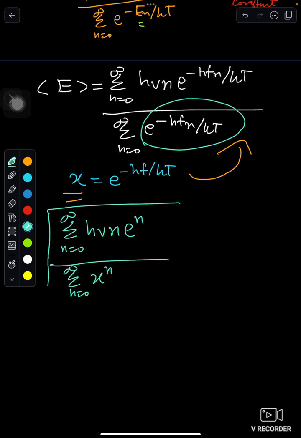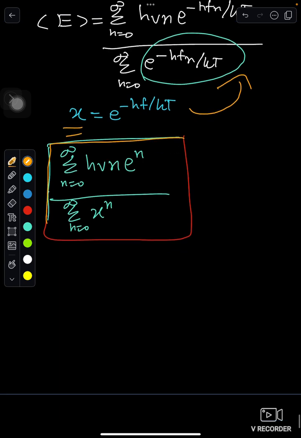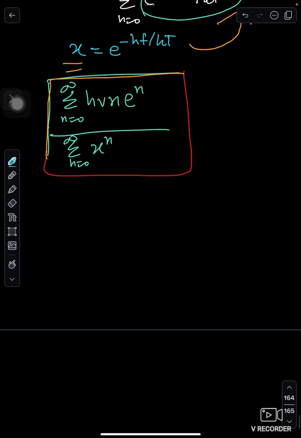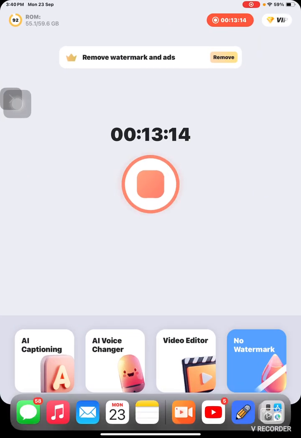Okay, so this is what we get. Still we don't have the end. Now we'll do the summation. We'll apply the values to n: 0, 1, 2, 3 and so on.